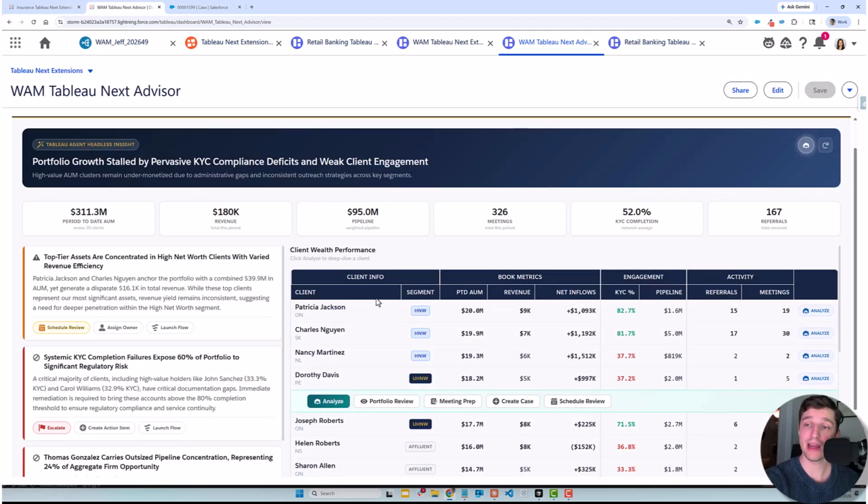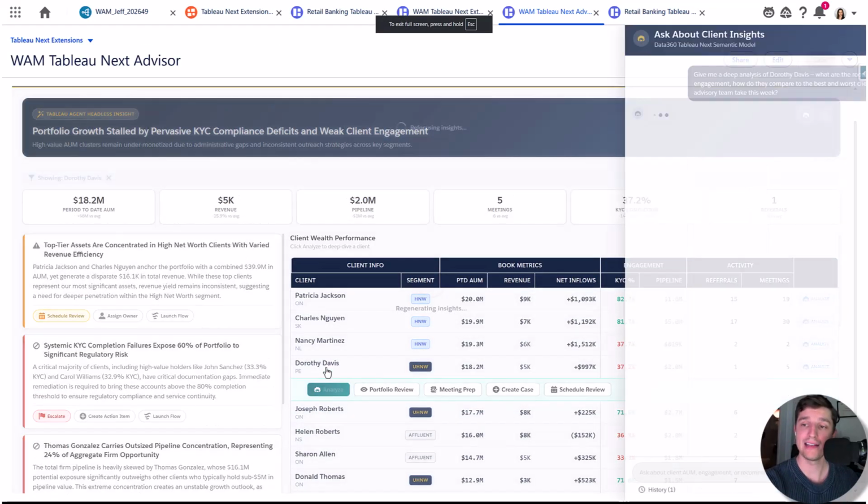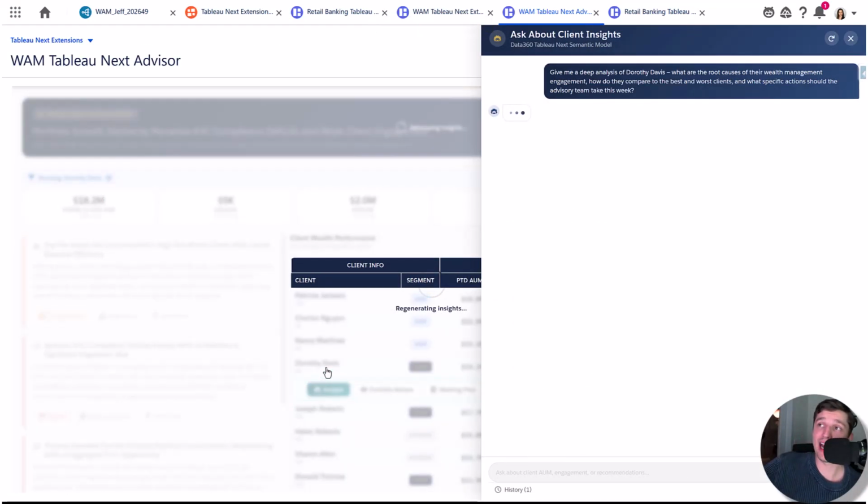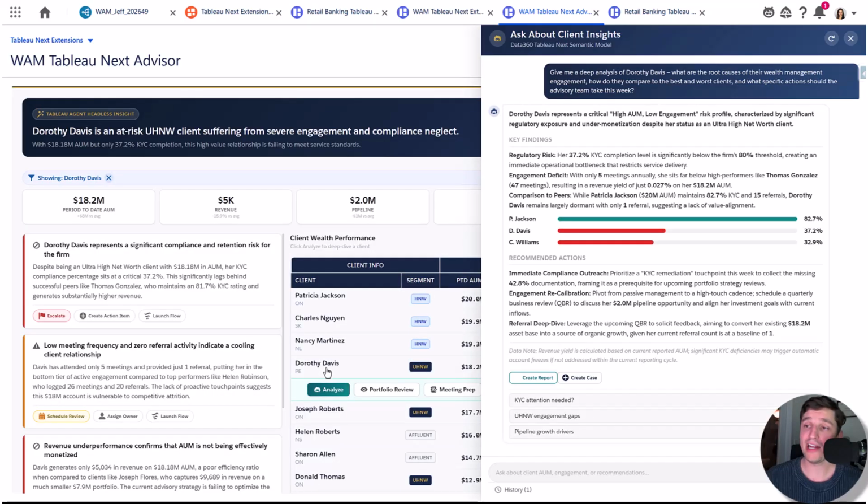I've been saving a bit of the best for last. This analyze button right here, I think is super powerful. As I click analyze, we're going to actually see our agent chat pop up and actually offer up a prompt directly inside of this agent with a structured response for key findings, visualizations, recommended best actions, and it even gives us the ability to create a report, ask additional questions, whether with these prompts, or I could also ask an open-ended question as well.